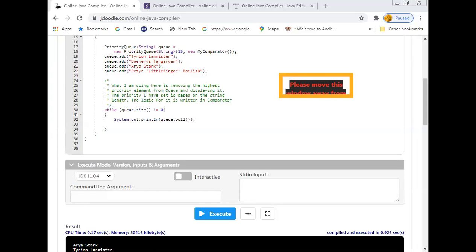Now a tree set. This implementation orders its elements based on their values, either by their natural ordering or by a comparator provided. So what I mean to say is this will be implemented.